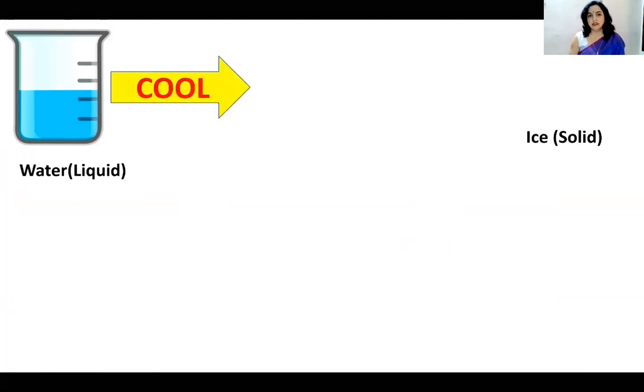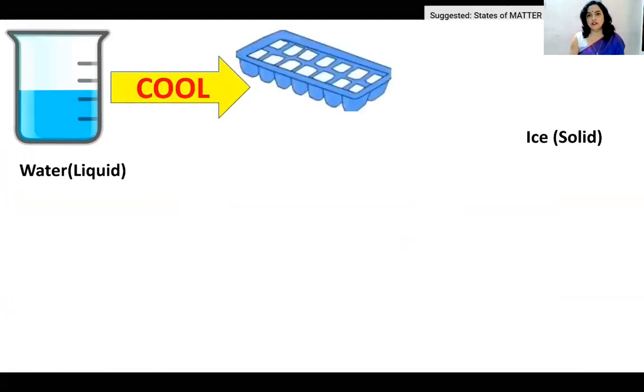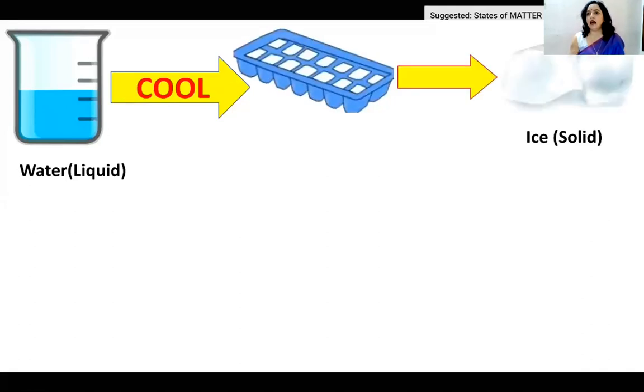I am cooling it. Okay. You can also do this. You can keep it in the fridge, and when you cool it, it will become ice. Ice is a solid form. This is the change of form of matter.